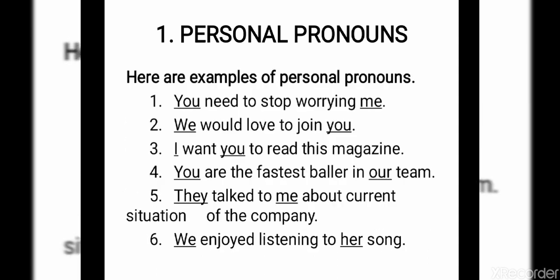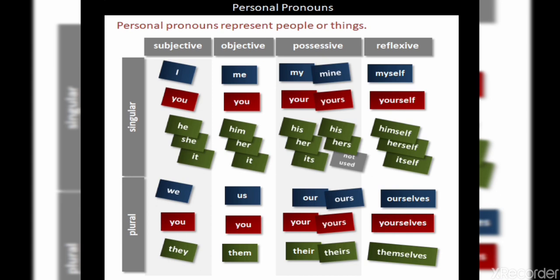Here are examples of personal pronouns. You need to stop worrying me. Here we used 2 personal pronouns, you and me. We would love to join you. Here also 2 personal pronouns. So the underlined ones are personal pronouns. Just read and understand it. So here the personal pronouns represent people or things. Here we will see subjective pronouns, objective pronouns, possessive pronouns, and reflexive pronouns.